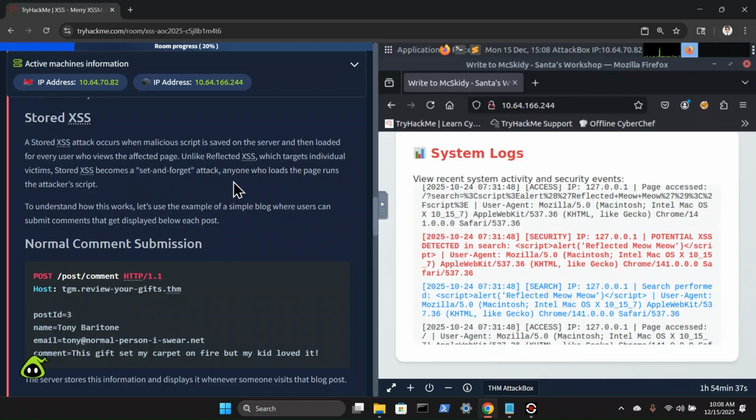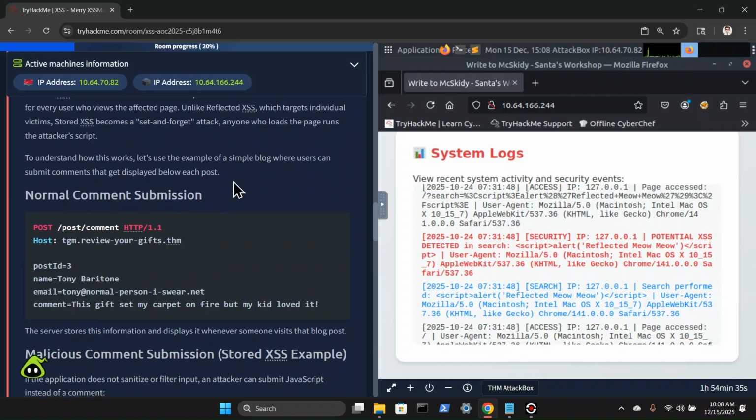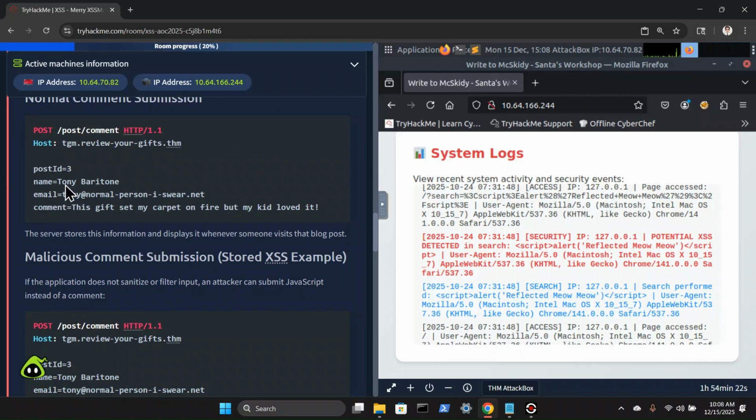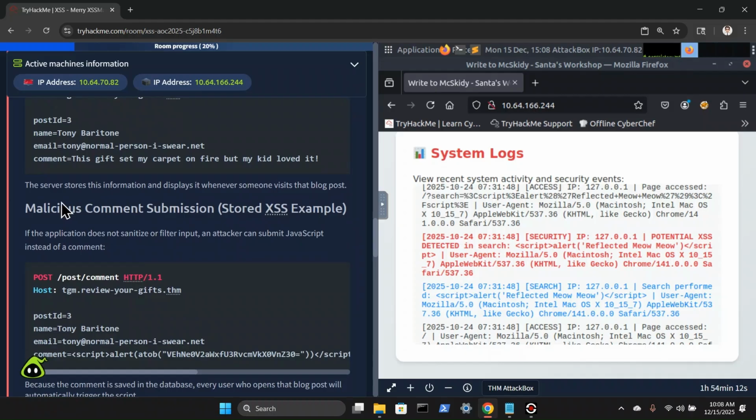To understand how this works, let's use the example of a simple blog where users can submit comments that get displayed below each post. So normal comment submission would show a post, the host, post ID, so it showed the number 3, the name from, email for, and the comment: this gift set my carpet on fire, but my kid loved it. Oh, wow. The server stores this information and displays it whenever someone visits the blog post.